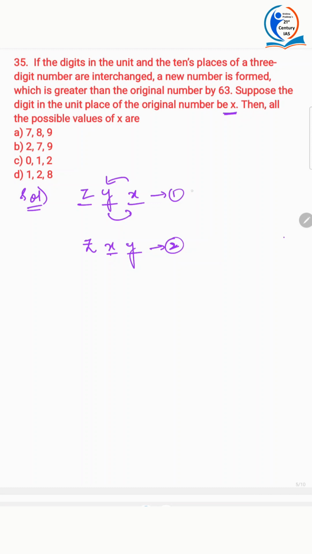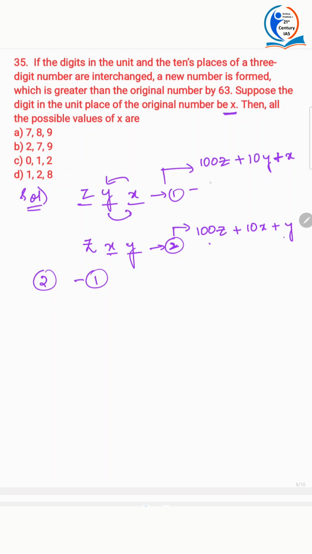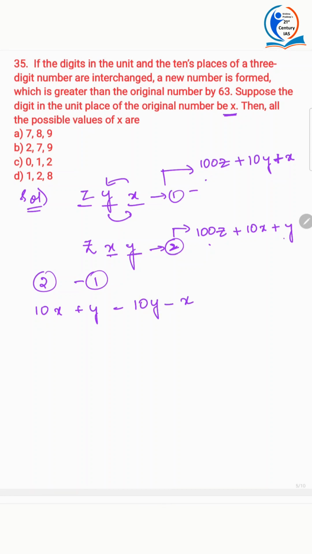Now how can you write this number zyx? You can write it as 100z plus 10y plus x. The reason I already explained in the first sum. And the second can be written as 100z plus 10x plus y. Now subtract 2 minus 1. The 100z terms will be gone. You will get 10x plus y minus 10y minus x. So it is 9x minus 9y is equal to 63.